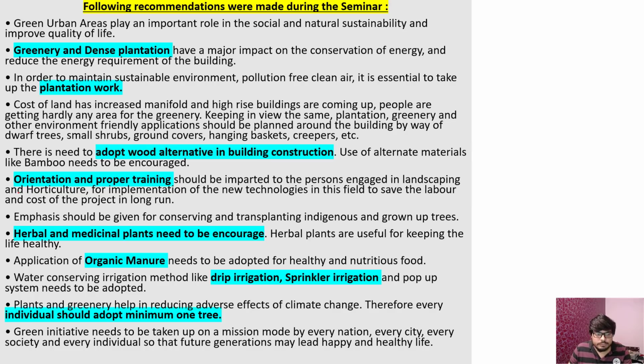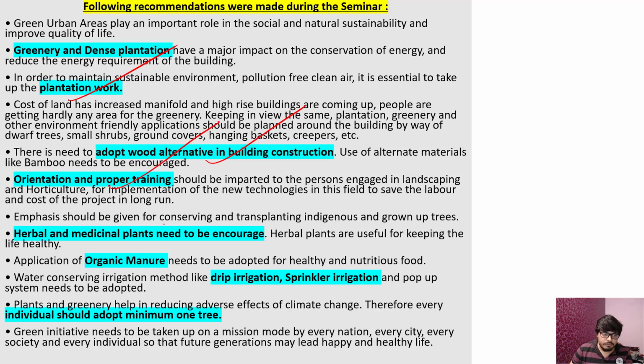So some things which are actually needed, and some provisions and some focus we should put upon, and we should put these points in the mains examination as it is. You see, plantation work we need, and on war scale we should plant trees. Adopt wood alternatives. We should not use wood as much as we are using, and we should find alternatives for that.